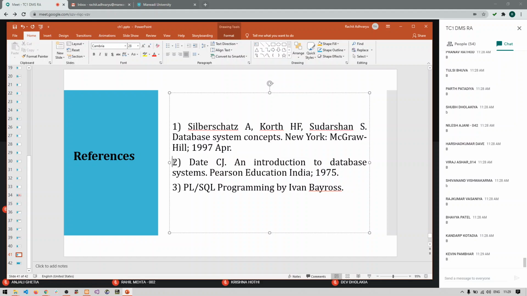This is also one of the best books of database, but the language of this book is very tough, so we do not prefer this particular book. We can prefer Henry Korth for learning the database. And if you want to perform the practical, then for practical performance, this book is the best one.